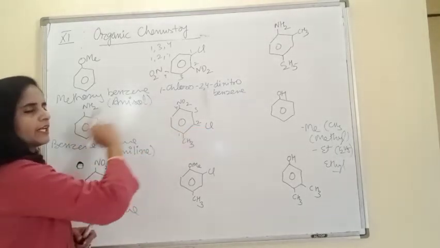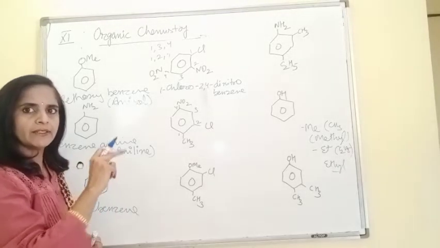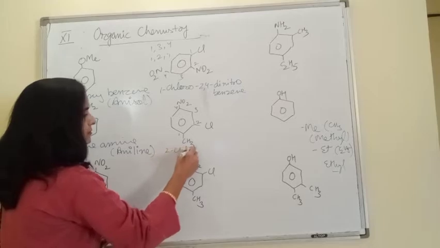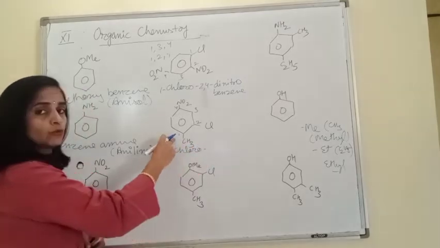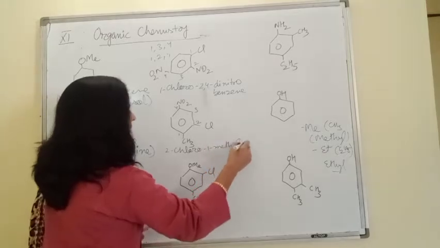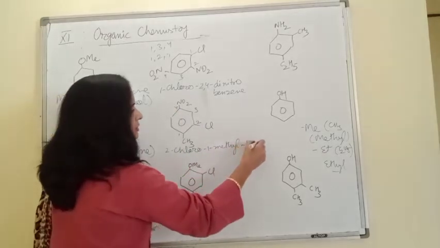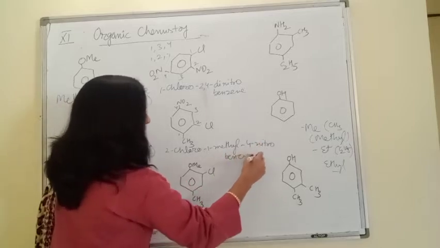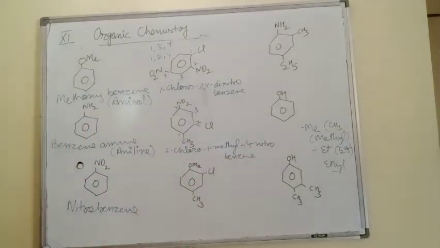This is methyl, chloro, nitro. First of all, we write chloro. This is 2-chloro. Then 1-methyl. Nitro is at the 4th position, 4-nitro, benzene. Yes, beta. I think now you are more confident to write the names of all these compounds.